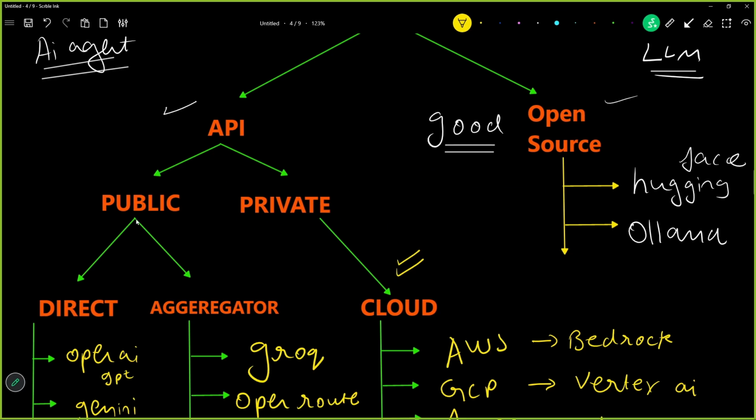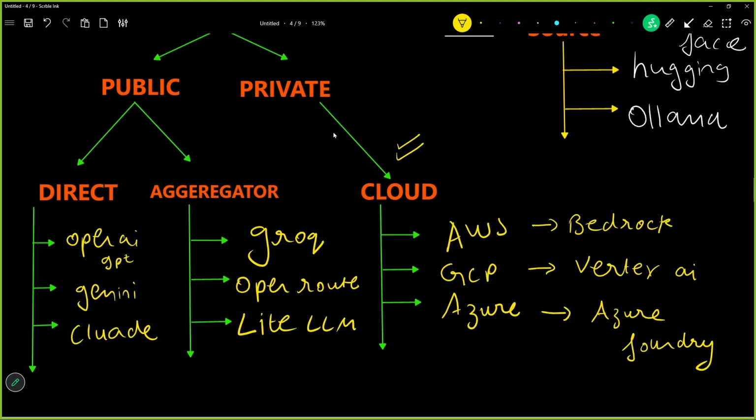Okay, so public and private APIs. Private are clouds, AWS, GCP and Azure. And public are direct and aggregators. Direct are paid ones, so we did not go for that. And of the aggregators we went ahead with Grok because Grok is the fastest and gives us generous free tiers, very good free tier. And then we used the Grok aggregator.